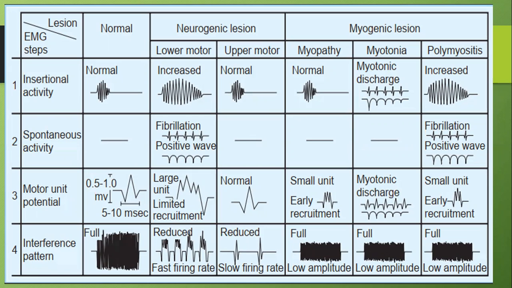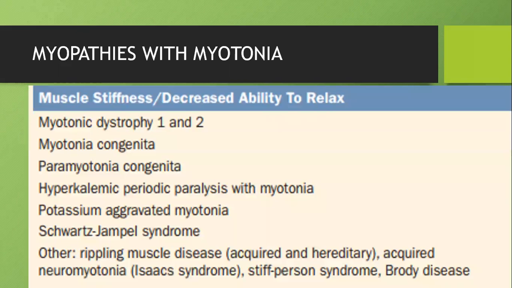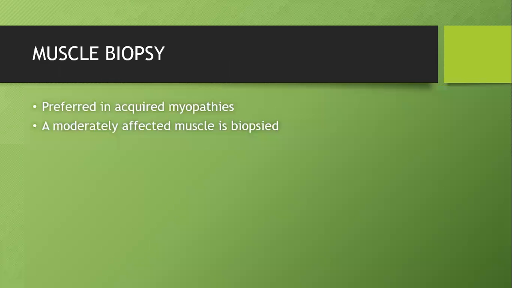One important finding which can be made out from an EMG is called myotonia. Slow contraction followed by slow relaxation is called myotonia. These are the myopathies associated with myotonia: myotonic dystrophy type 1, type 2, myotonia congenita, paramyotonia congenita, hyperkalemic periodic paralysis, any potassium disorder for that matter, and acquired neuromyotonia. There's something called Isaac syndrome, and stiff person syndrome.